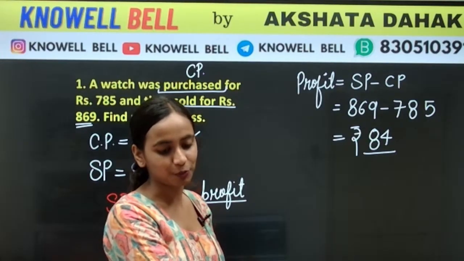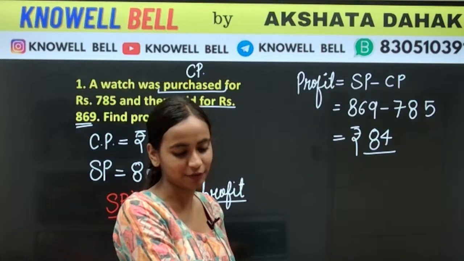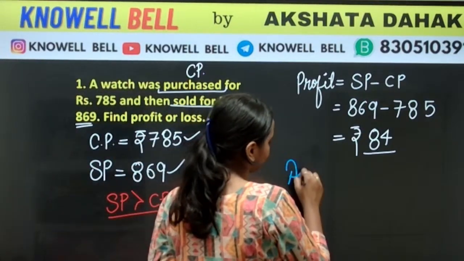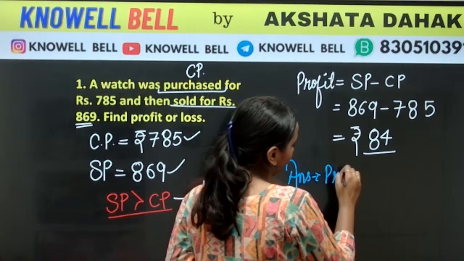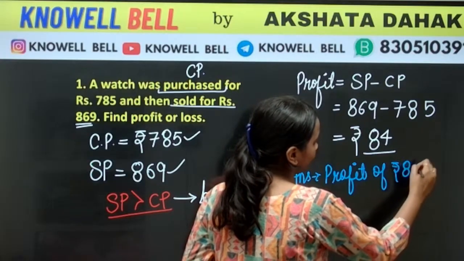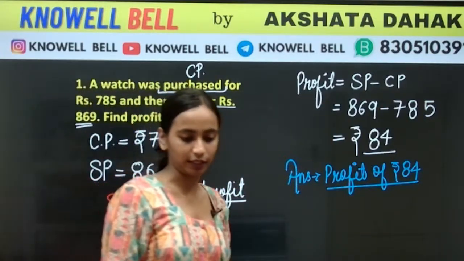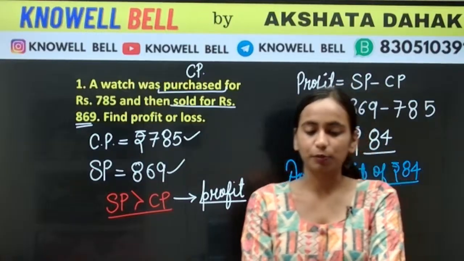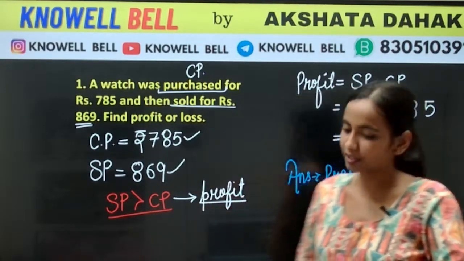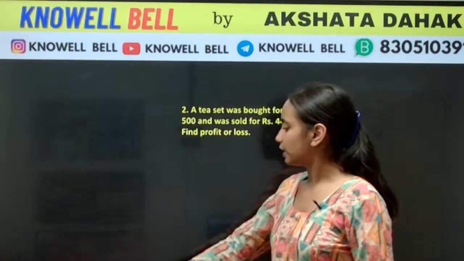You gave the answer first, Virat, but you just said it will be profit. आपने value नहीं बताई. You have to solve the questions, everyone. SP minus CP. Correct. Profit कितना होगा यहाँ पे? Answer is that we will obtain a profit of rupees 84. Yes, the price at which we sell something is selling price, and the price at which we purchase something is cost price. So यहाँ पे हमको क्या होगा? We will obtain a profit of rupees 84.